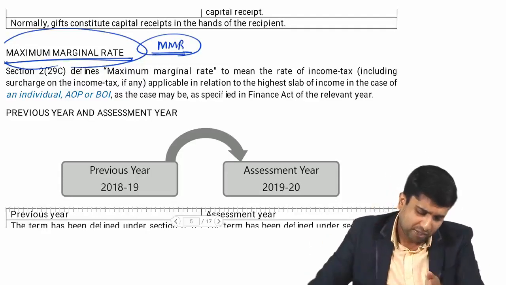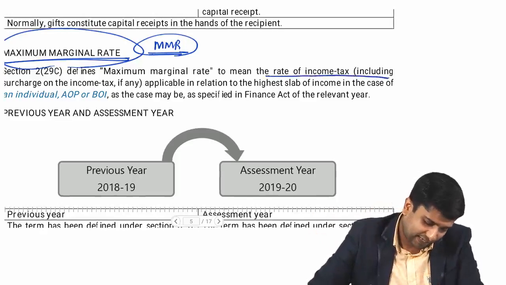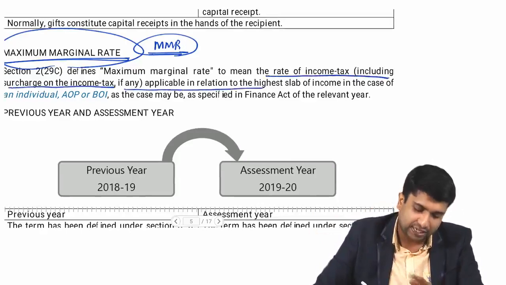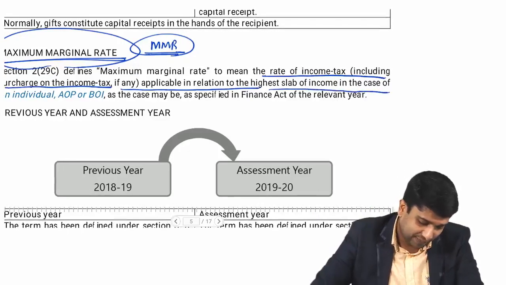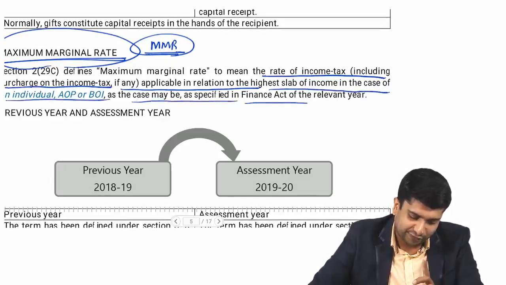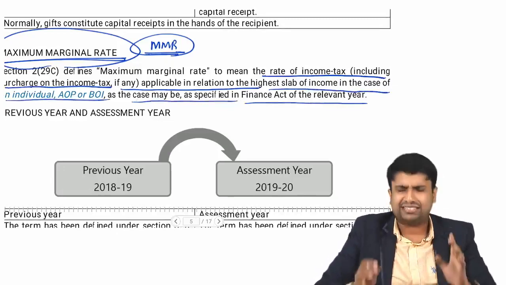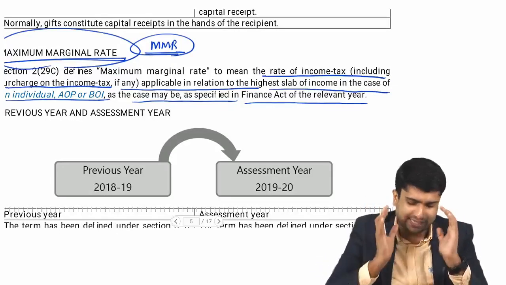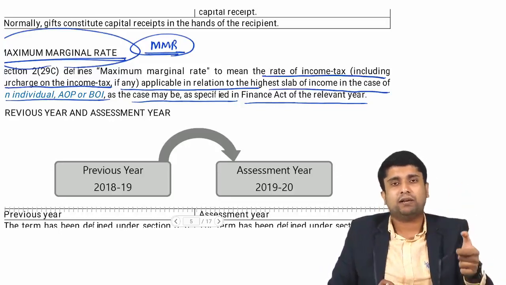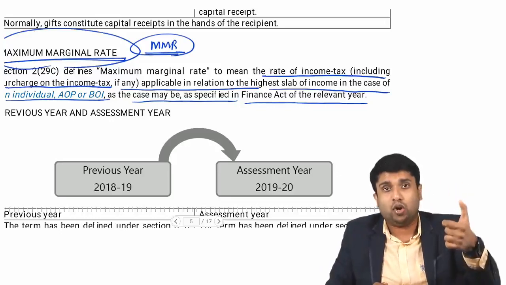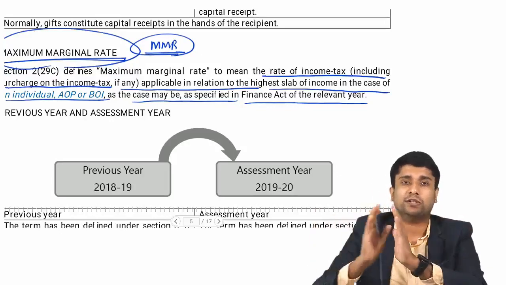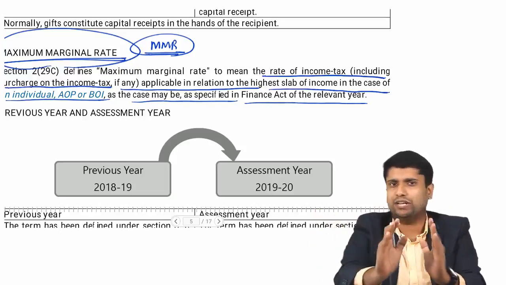MMR means the rate of income tax including surcharge on income tax, if any applicable, in relation to the highest slab of income in the case of an individual, AOP, BOI, as the case may be, as specified in the Finance Act of the relevant year. In a very common layman's language, MMR is the highest rate of tax applicable for an individual or AOP or BOI for a particular income. In a simple manner, the highest rate of tax for a particular income can be called MMR. It is only a definition.